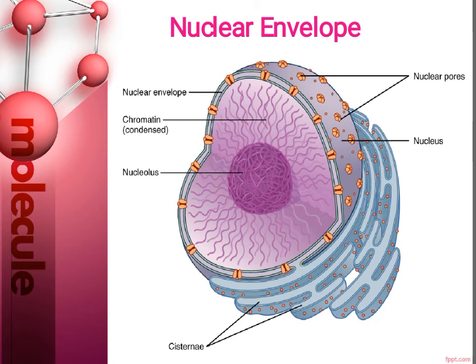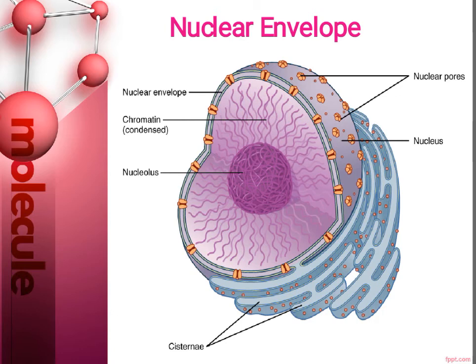And the most important thing is that the nuclear envelope is always a double-layered membrane, outer membrane and inner membrane, and the space between these two membranes is called the perinuclear space.